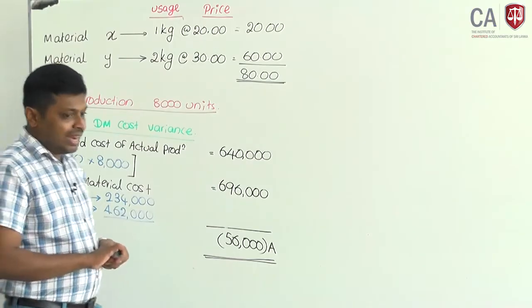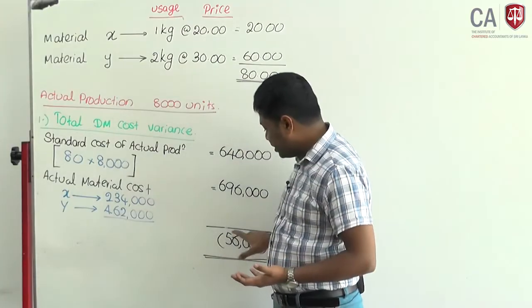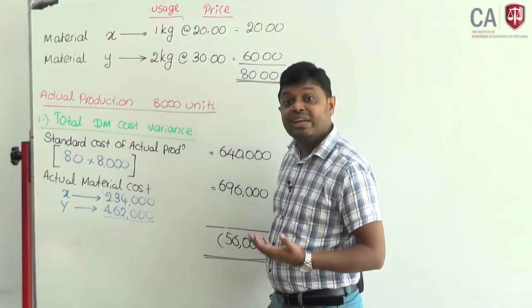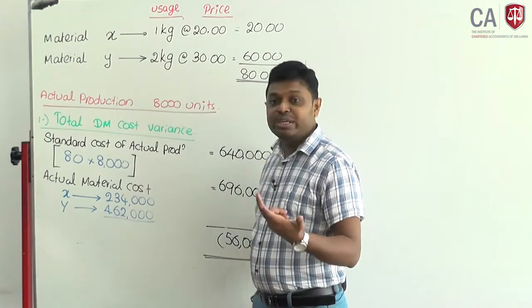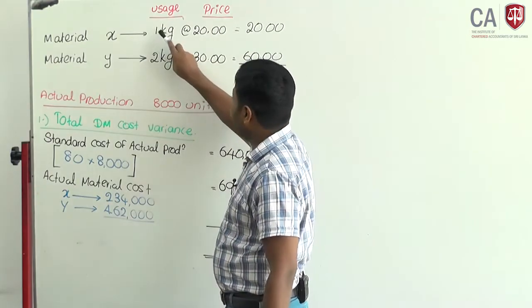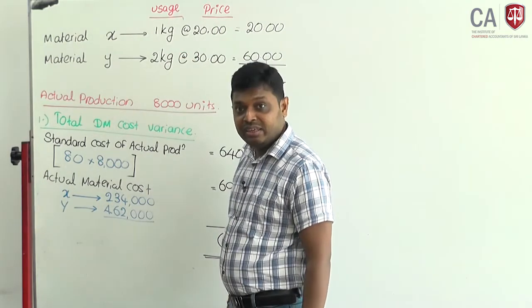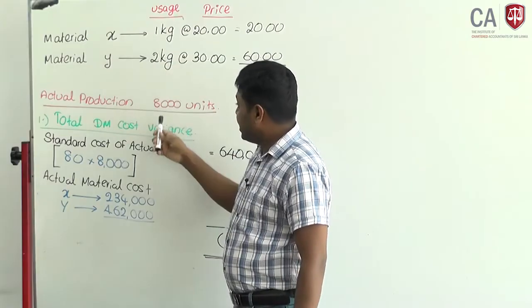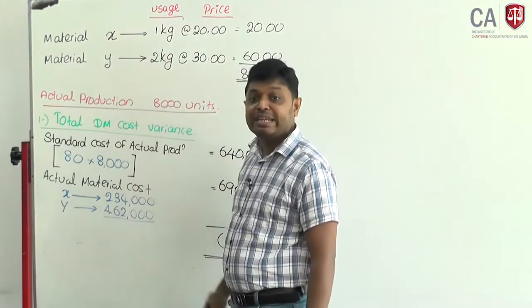Now you need to look at why. My total material cost variance is 56,000 adverse. What is the reason? You have to look at the reason. There are two reasons. You expect to use 1 kilogram of X and 2 kilograms of Y. If we use the same combination, how many kilograms of material are used when we produce 8,000 units?